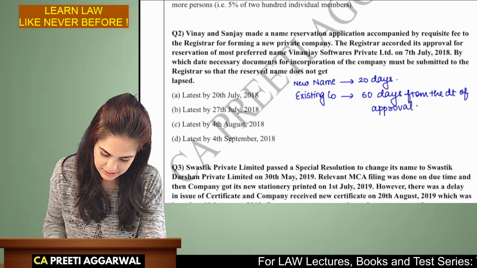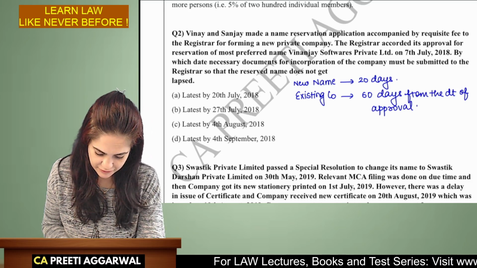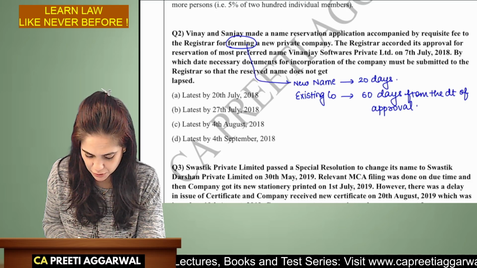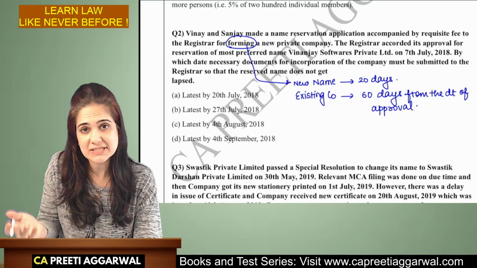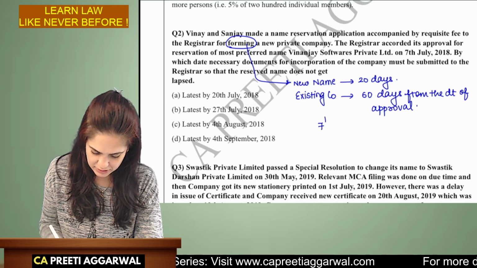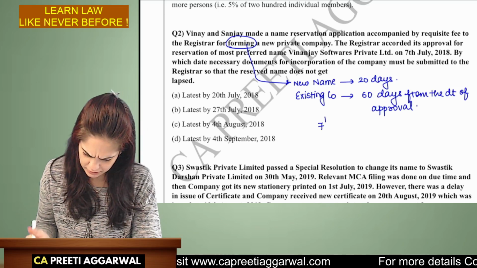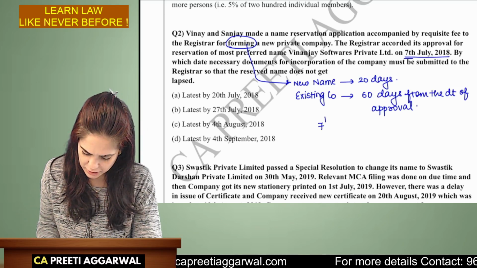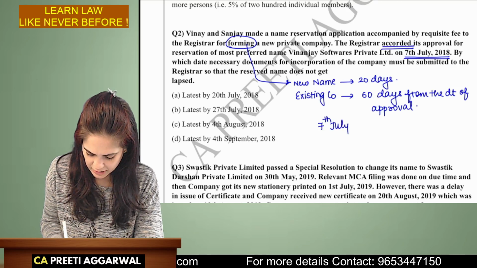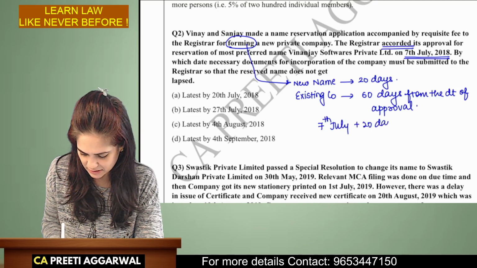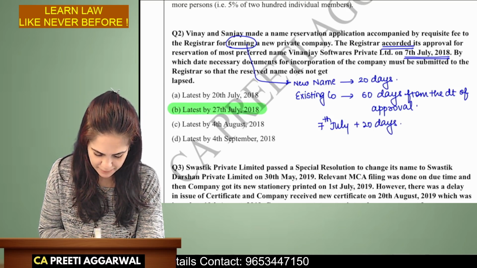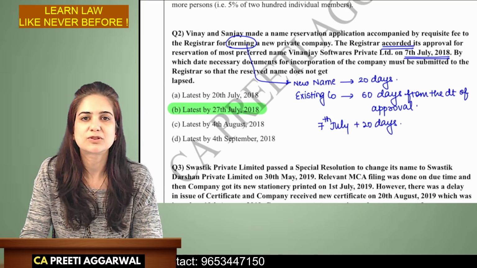Now, they have made a name reservation for forming a private company. It means it is a new company. They are applying for the name for the first time. So 20 days are available. They made the application, and on 7th of July it was accorded. So 7th of July plus 20 days. The answer should be, latest they should submit their documents by 27th of July.